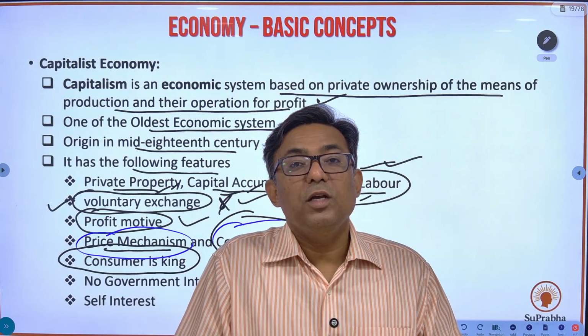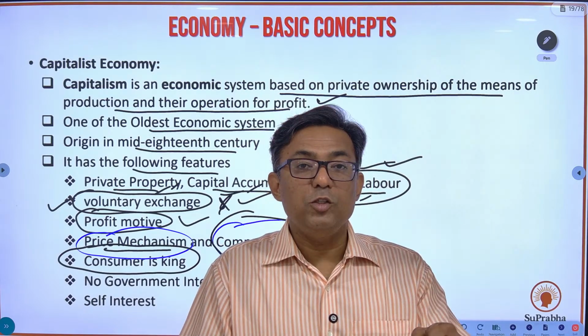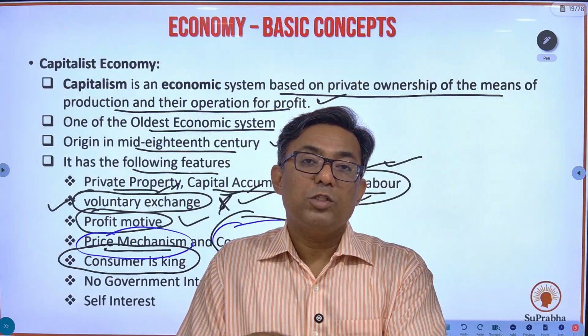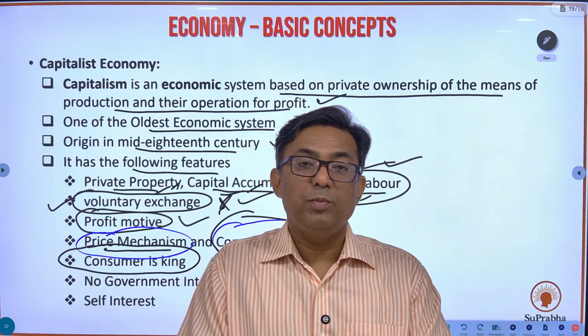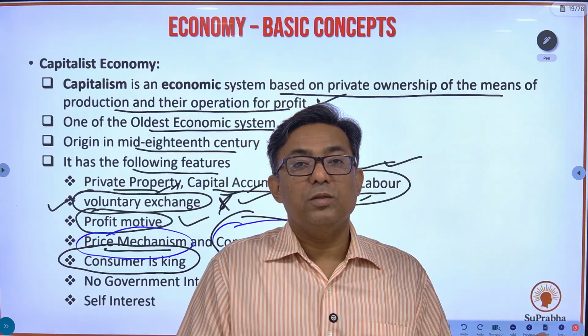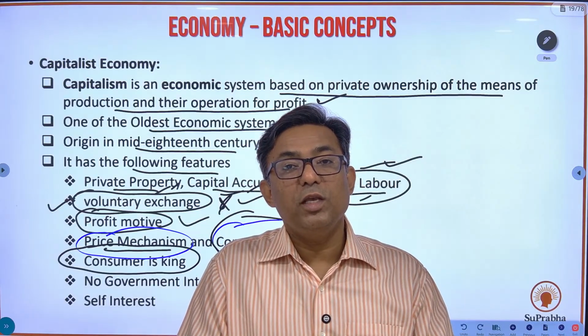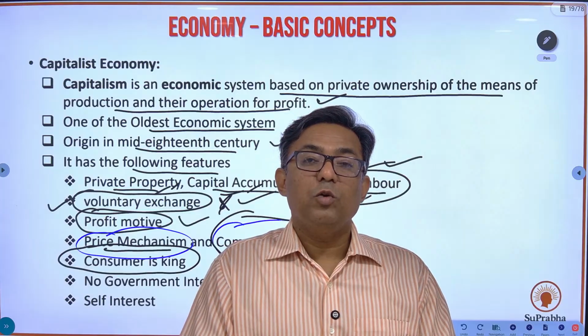They will try to retain the consumer, because if there is no consumption, why will they produce? Their production will fail. Whatever they produce will just go to waste. So they will have to retain the consumer, and therefore the consumer is the king in the private economy, the capitalist economy.